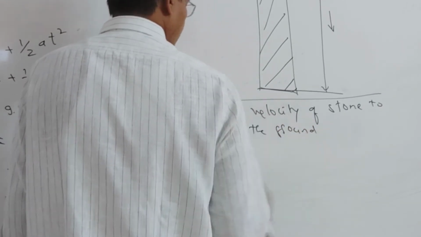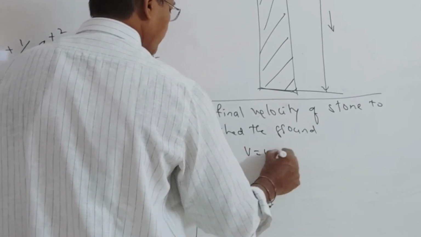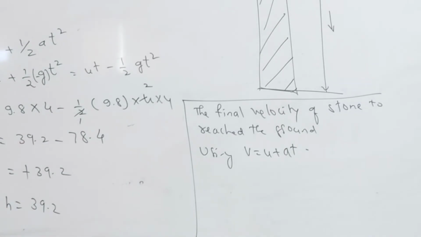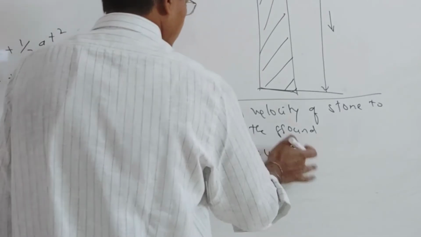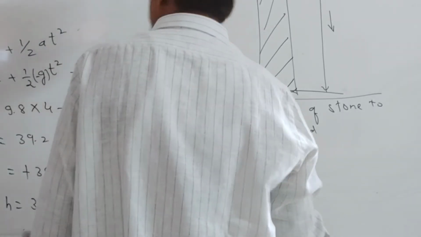So we are going to use the equation v equal to u plus at. Initial velocity is there, time is also there, acceleration is also there, so the final velocity we have to find out. Because of that we are using this formula, v equal to u plus at. Then we'll substitute the values.